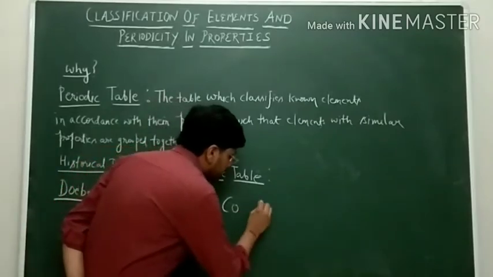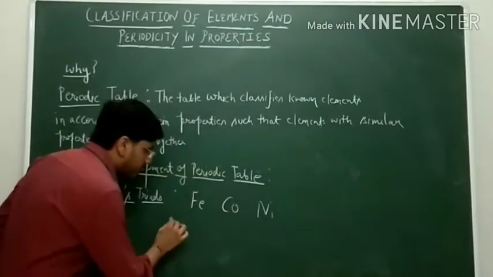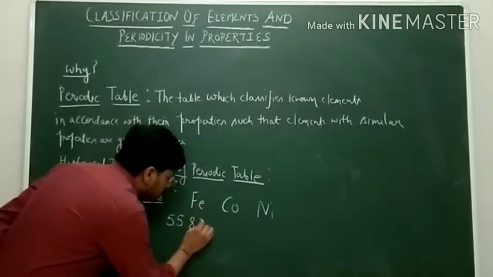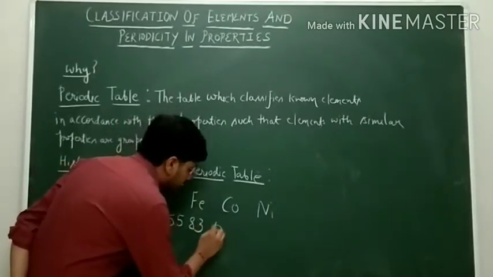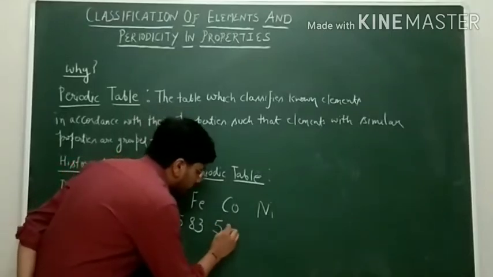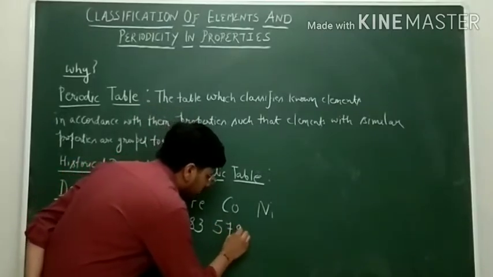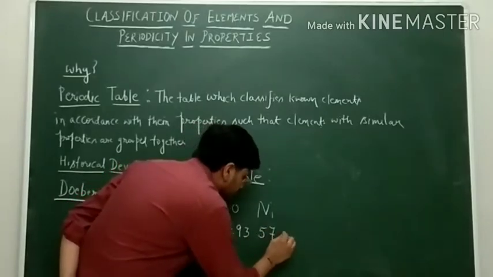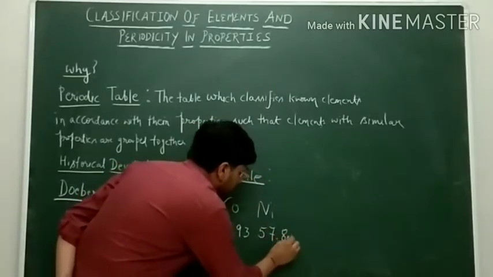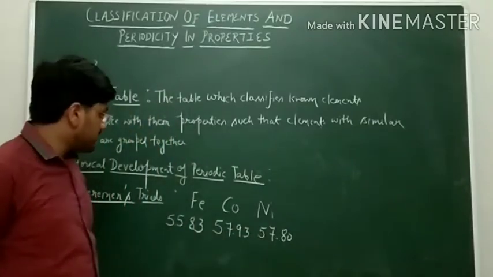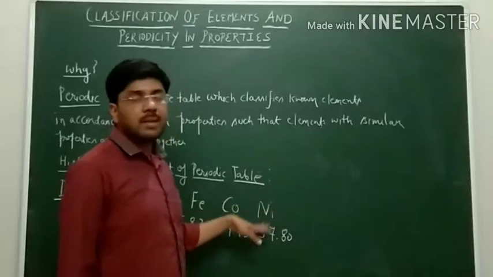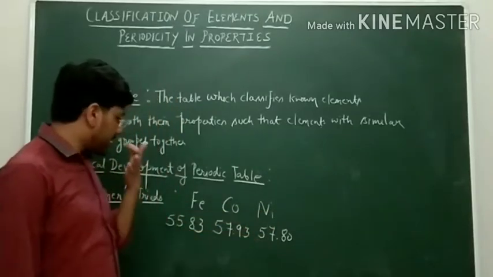Iron has an atomic weight of 55.83, cobalt approximately 57.93, and nickel 57.8. So the atomic weights of iron, cobalt and nickel are approximately the same.